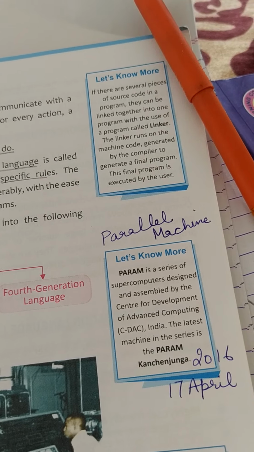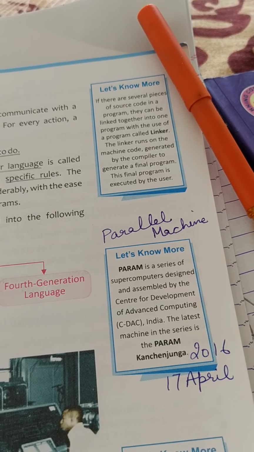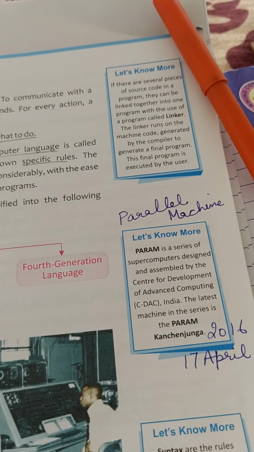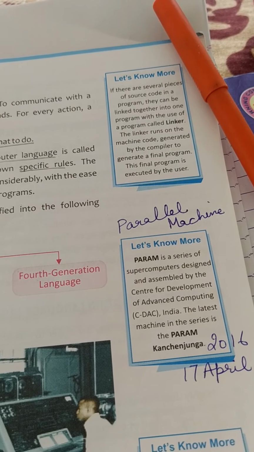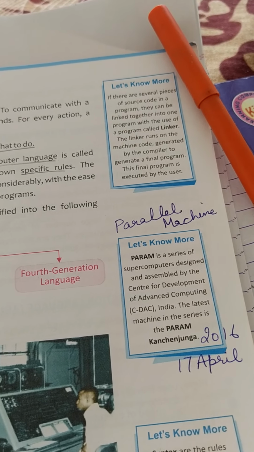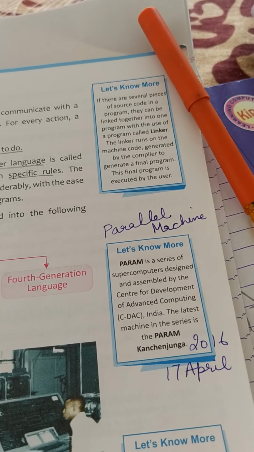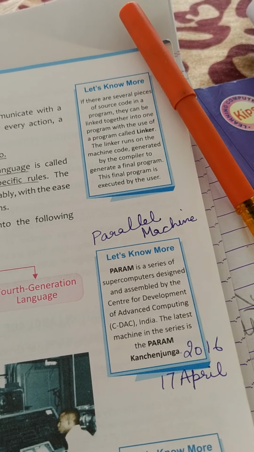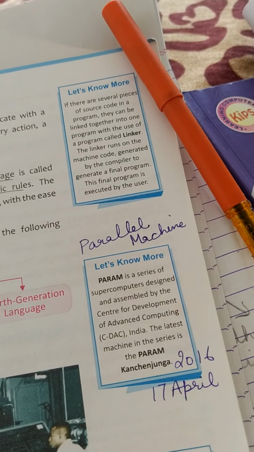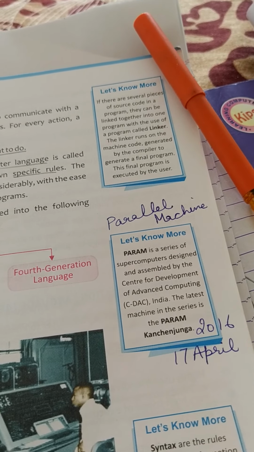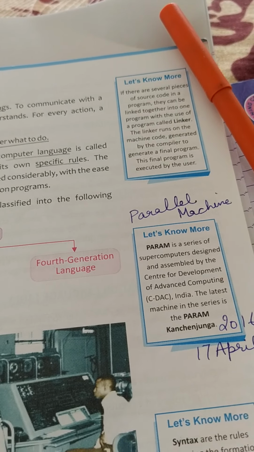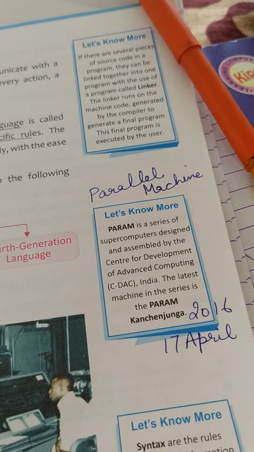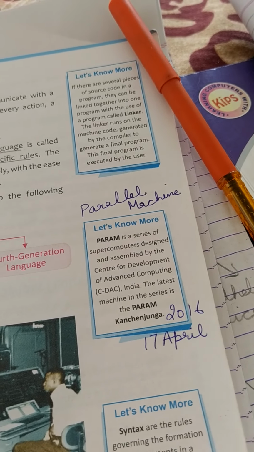So what is a compiler? Compiler is used to generate the machine code of the programs that are written by the user. And linker is used to link the different parts of one program together. Link means to create a bridge, to link one part with another part. If there are subparts of any program, then we require a linker that will combine all parts together at one place, and then we require a compiler to convert it into the machine code, and then that machine code is executed to generate the final output.